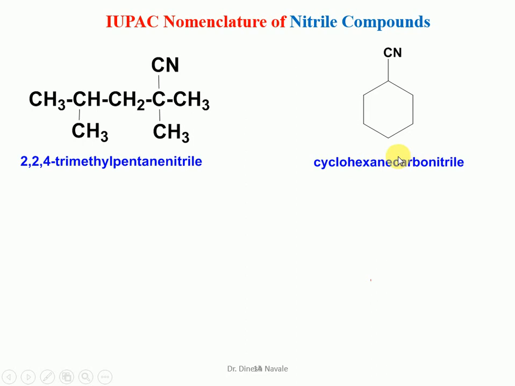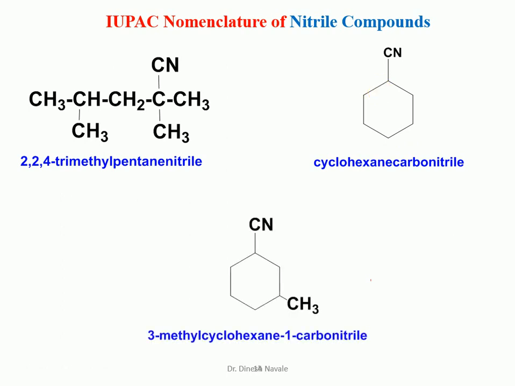So for giving the IUPAC nomenclature for a cyclic system containing the nitrile as the functional group, we have to utilize the carbonitrile word after the name of the corresponding parent alkane. So cyclohexane is the parent alkane. Then we have to put up the word carbonitrile because of the cyclic ring.